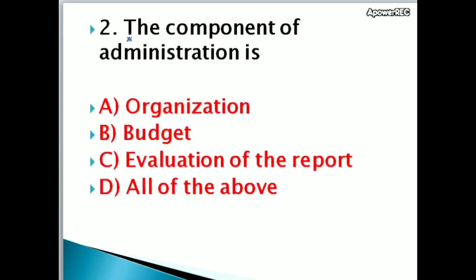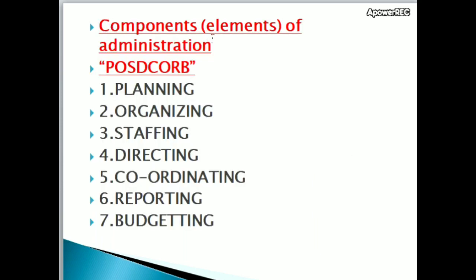Next question. The component of administration is: options: organization, budget, evaluation of the report, all of the above. Correct answer is all of the above. The components of administration are organization, budget, evaluation of the report. These three include components, that means elements, of administration.